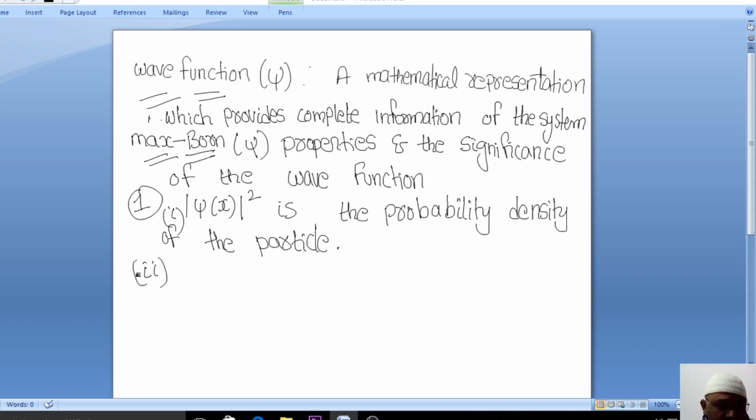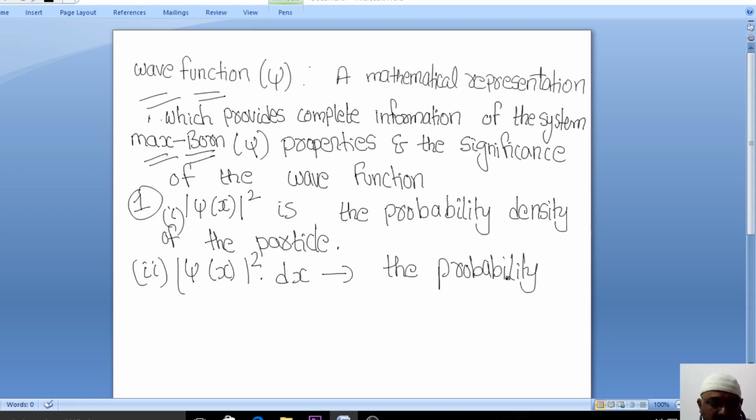Now, mod psi of x square into dx is simply the probability. This is called the probability. Why are we using the word probability here?